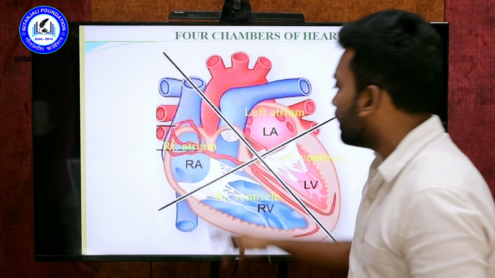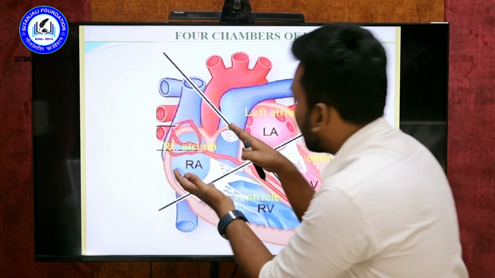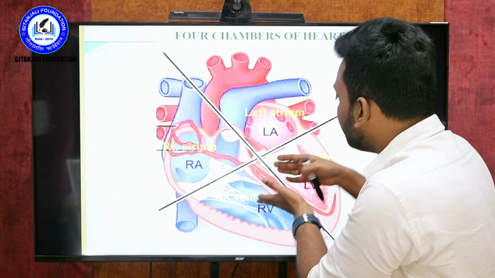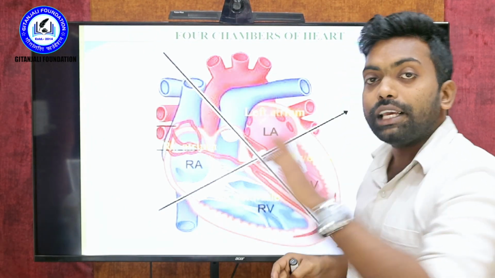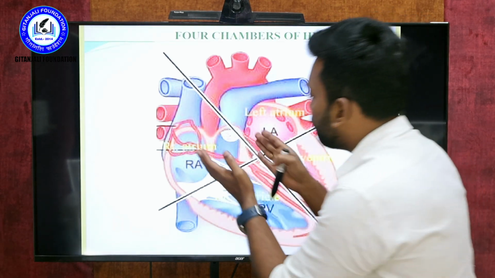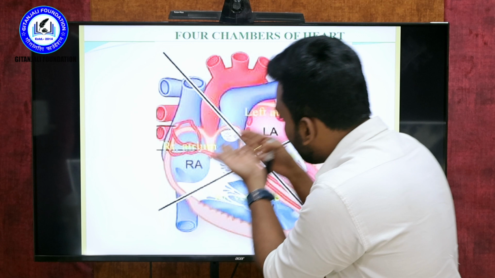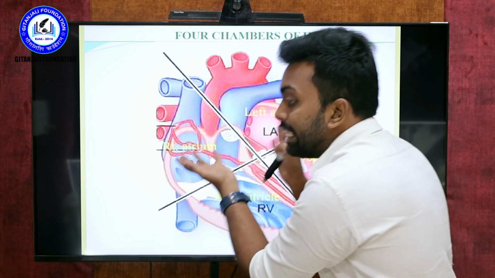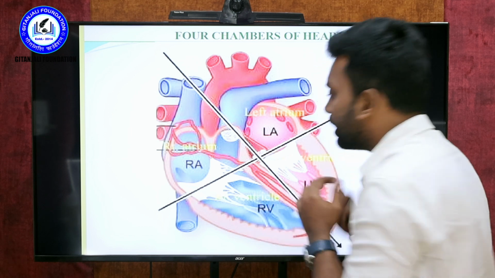What are those? The complete right side is called the right side of the heart, and the complete left side is called the left side of the heart. So here there are 4 chambers. Before going to tell about the first chamber, the upper 2 chambers are called atria, and the lower 2 chambers are called ventricles.